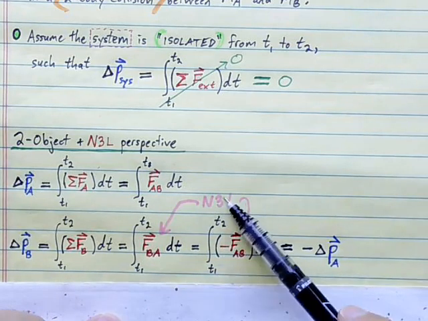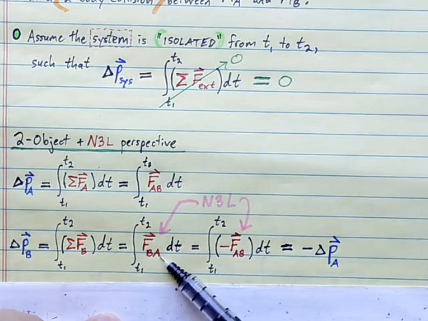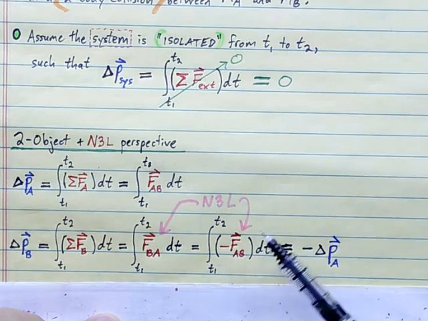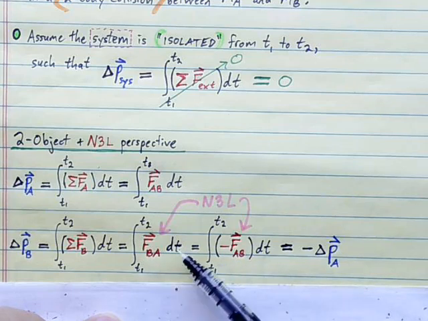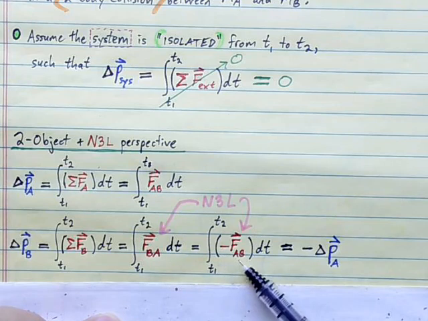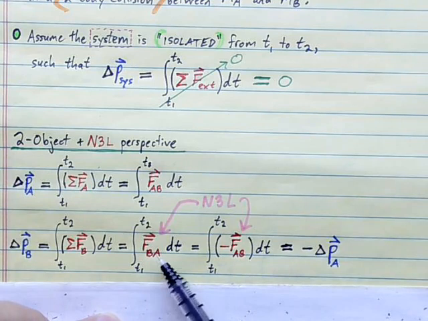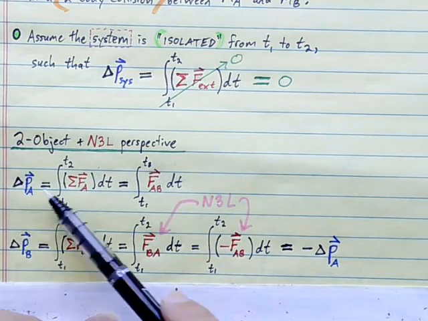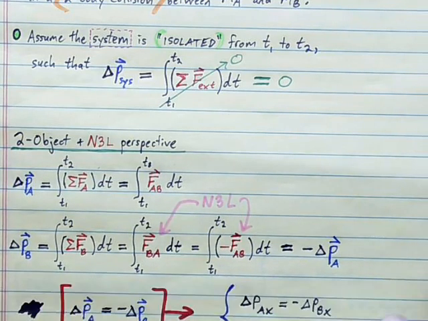And by Newton's third law, the force on B due to A is equal and opposite to the force on A due to B at all times. So we can make that replacement and then note that these two expressions here are equal and opposite. Therefore, the change in momentum of B is equal and opposite to the change in momentum of A.